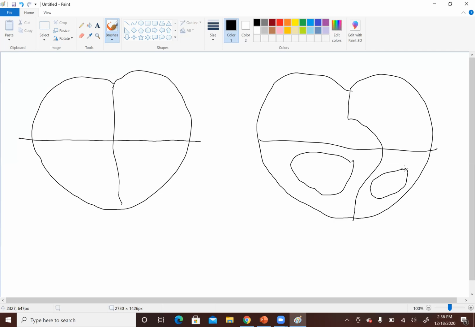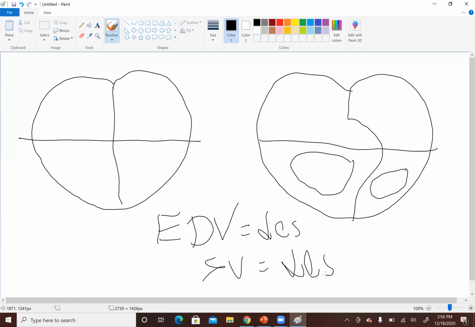As a result, the end diastolic volume in the left ventricle decreases, and the stroke volume in the left ventricle further decreases in cardiac tamponade. So the cardiac output and the blood pressure decrease. So that is basically it for pulsus paradoxus.